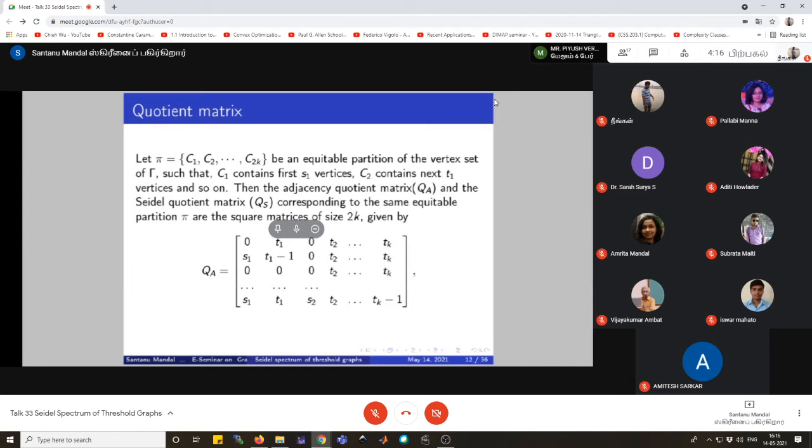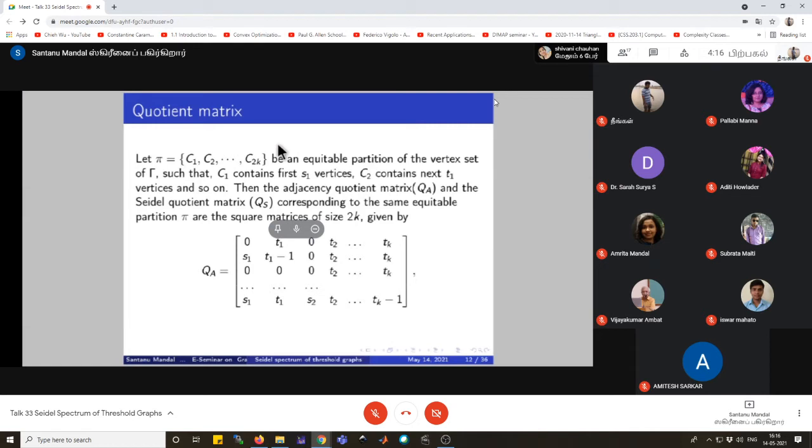First, we consider an equitable partition π with the cells C1, C2 up to C2k. It is an equitable partition of the vertex set of Γ, where the cardinality of C1 is S1 and the cardinality of C2 is T1, and so on.